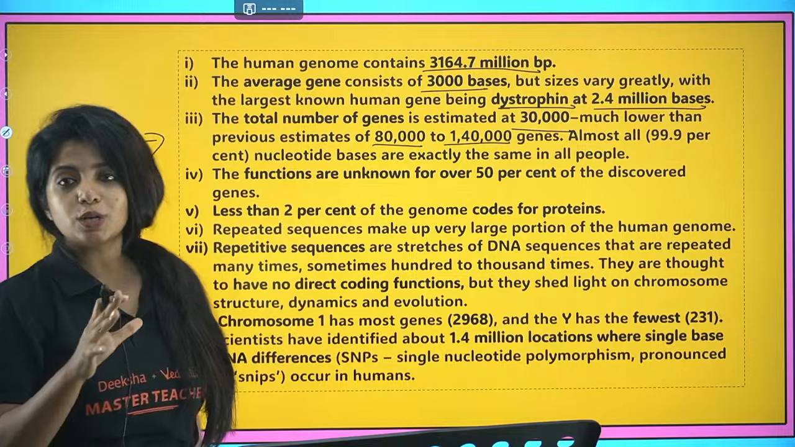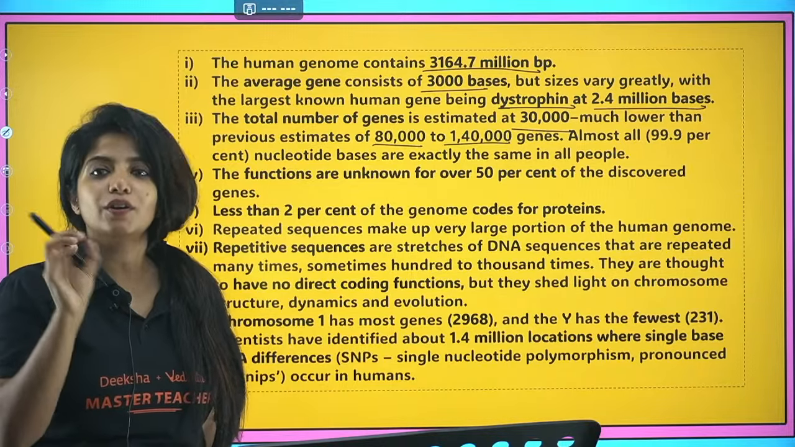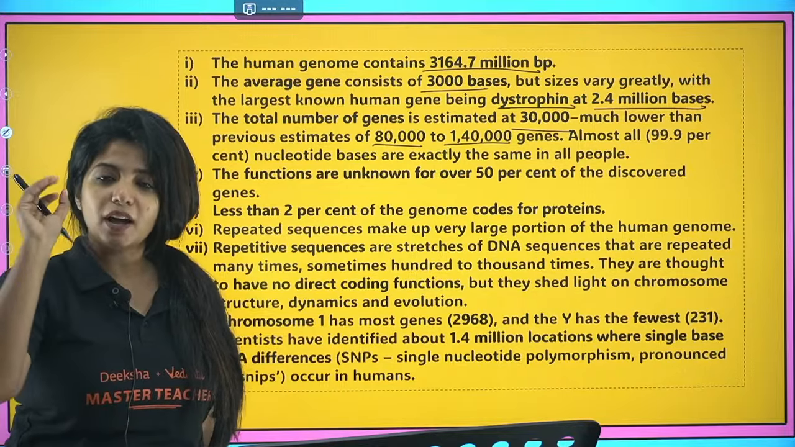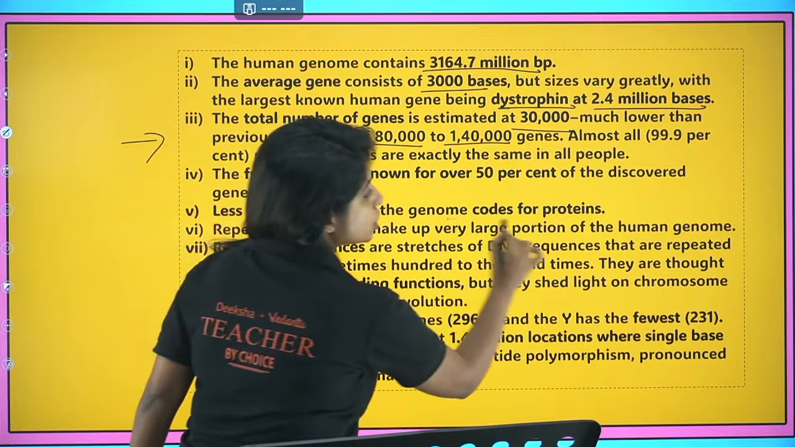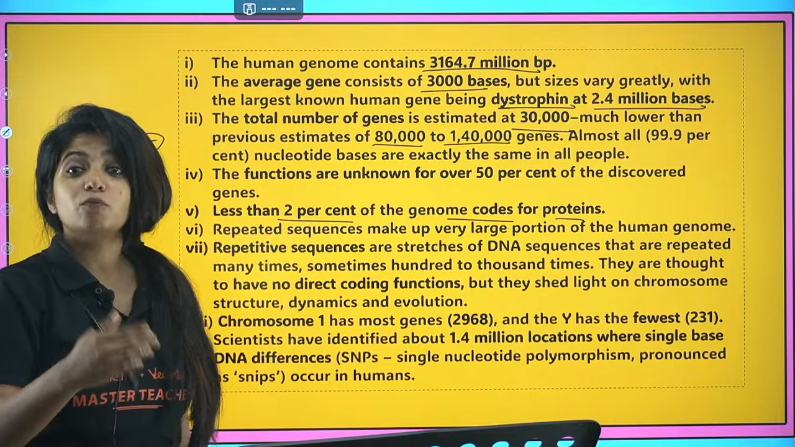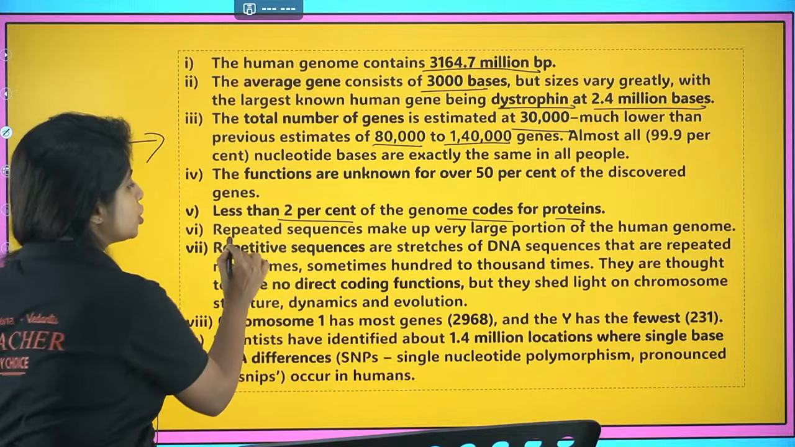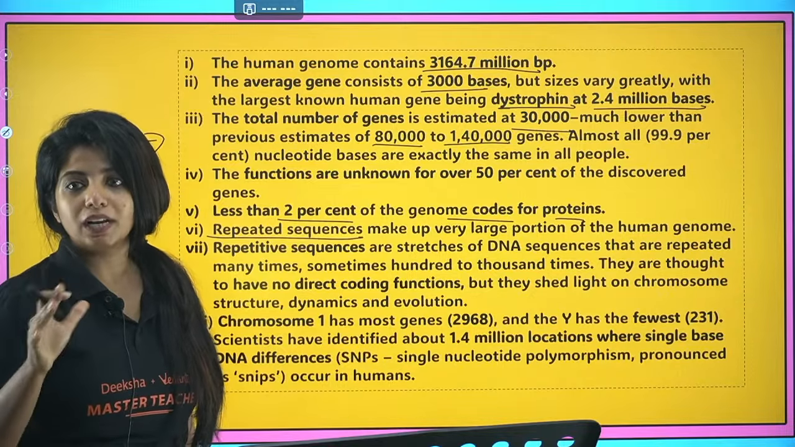And now, the functions of over 50% of the discovered genes are not known. We do not know that. So 30,000 genes are there, but out of that 50% we do not know their function. Now less than 2% of the genome codes for protein. Only less than 2% actually codes for protein. What are the other things doing then? They are just repeated sequences. They are repeating largely. They are not coding for any protein.